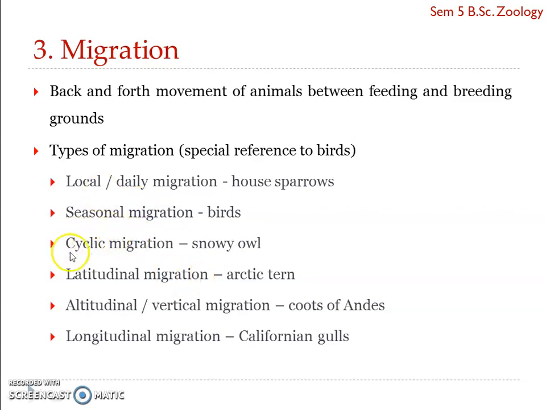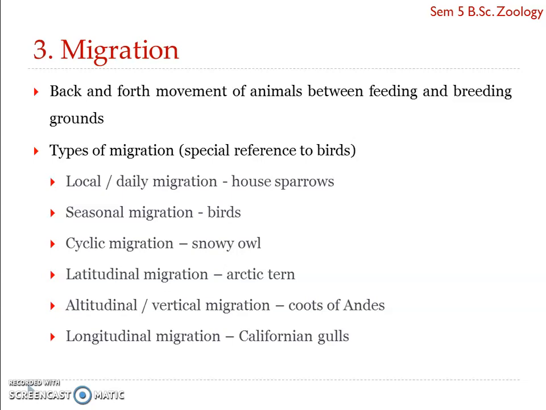Okay, so that is the difference. Now, latitudinal migration is a migration from north to south or south to north, and it is the commonest migration taken up by birds. They migrate from the north to south during the winter and south to north during the springtime. Okay, so there are plenty of examples we can find for latitudinal migration or latitudinal migrants.